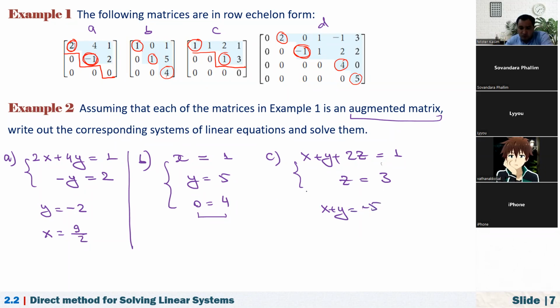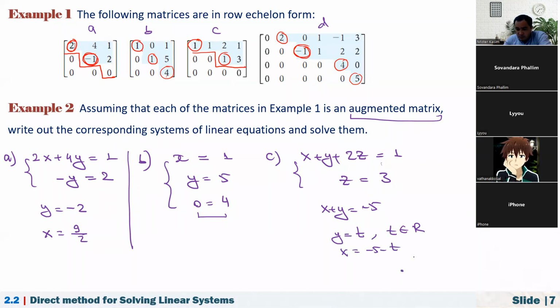Usually how do you show the solution of this system? z is equal to 3, right? How about y? We have two variables, one equation. So now if I introduce y is equal to t, any real number, at that time x will be -5 minus t.